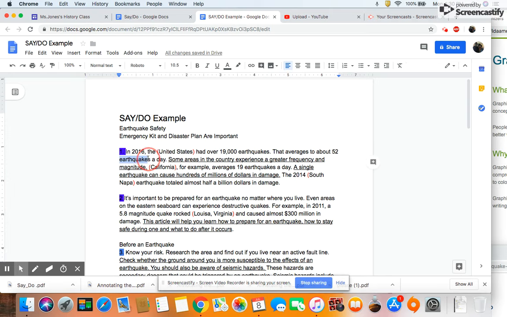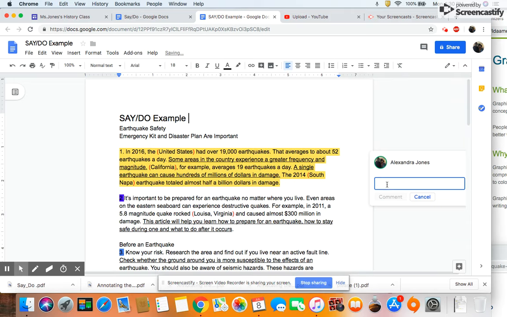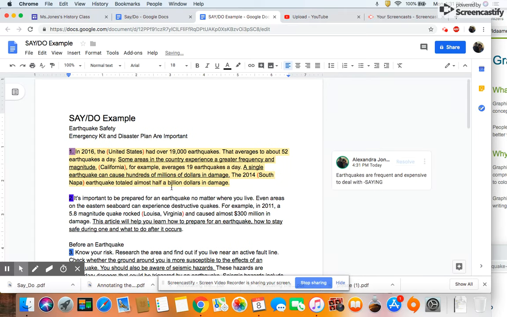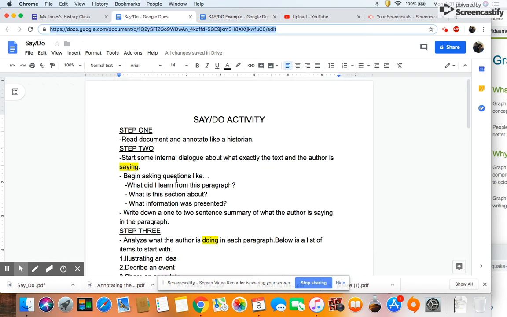So this paragraph is talking about how earthquakes are expensive and how they're frequent. So that was what I got from reading everything in that paragraph. So that's going to be my summary: earthquakes are frequent and expensive to deal with. So this is my saying, what the author is saying to me. That's what I got. Okay, so then I finished step 2.